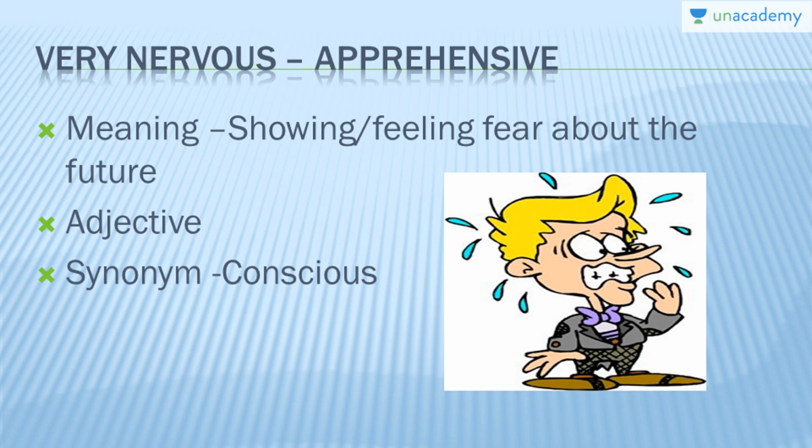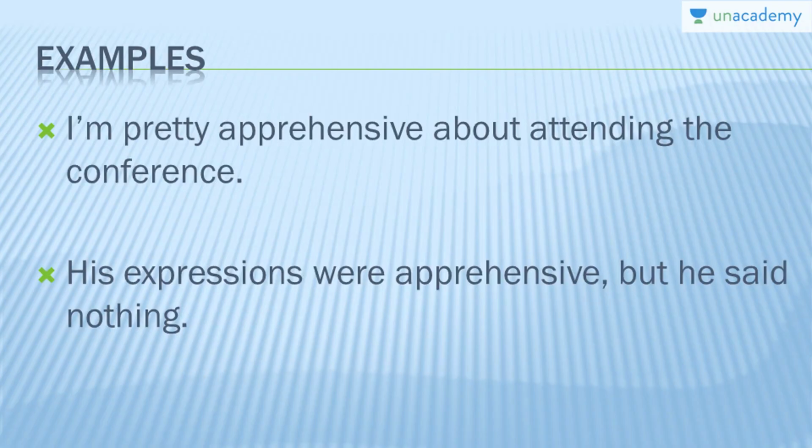Even if you look at this clip art, you'll understand. This guy looks apprehensive about something. He's very tense and very nervous about something. I'm pretty apprehensive about attending the conference. So he's very nervous about attending that conference. His expressions were apprehensive, but he said nothing. This means that he was very nervous about something, but he was trying to control it. So he wasn't saying anything, but he was very apprehensive about something.